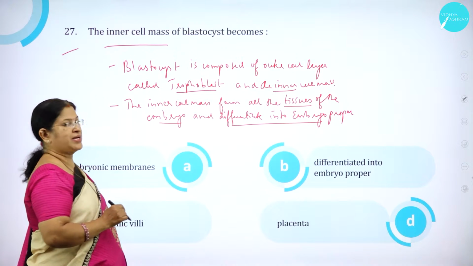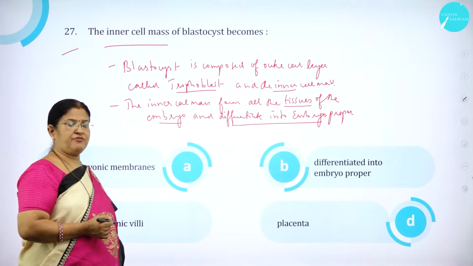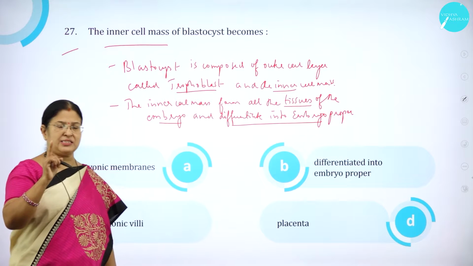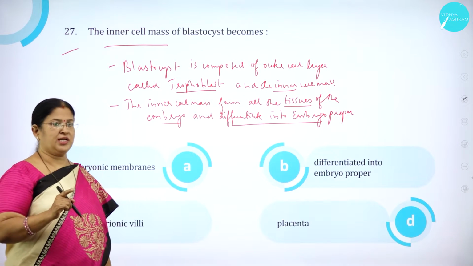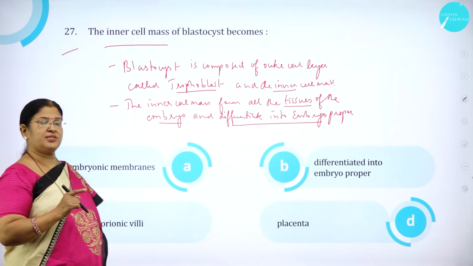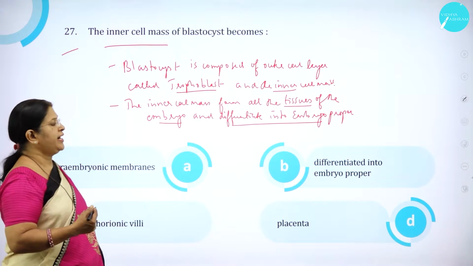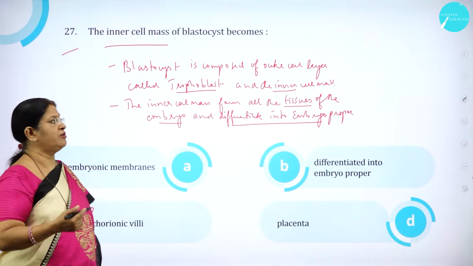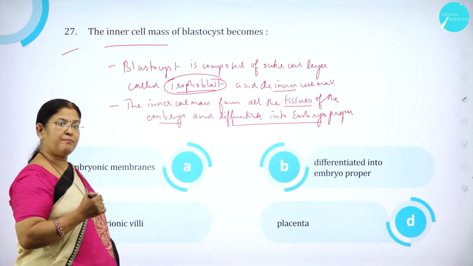The inner cell mass of blastocyst becomes, I think all of you know that after fertilization, the zygote, which is a single cell, will undergo cleavage into morula, into blastula, blastocyst. Once the blastocyst stage is formed, it is composed of an outer cell layer called trophoblast and an inner cell mass.